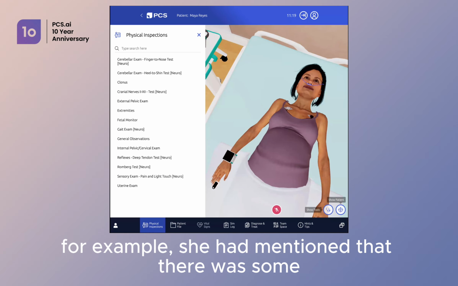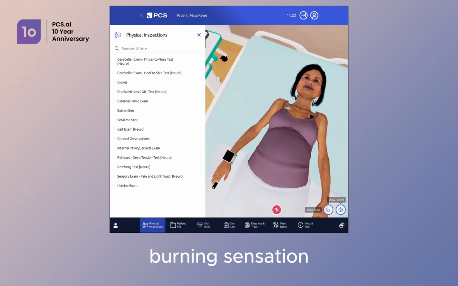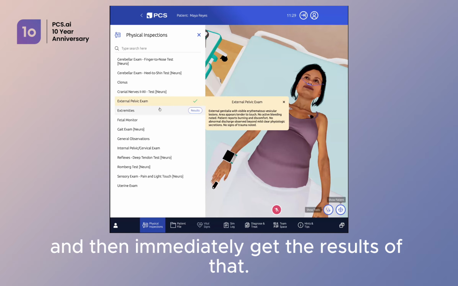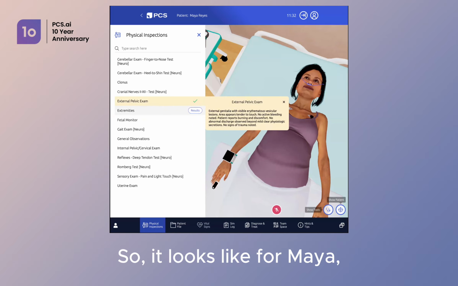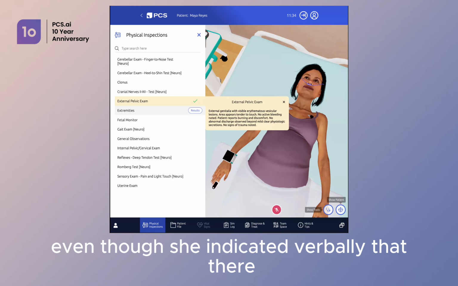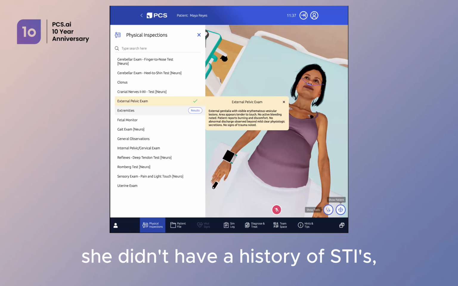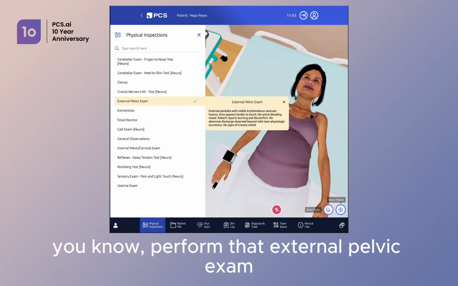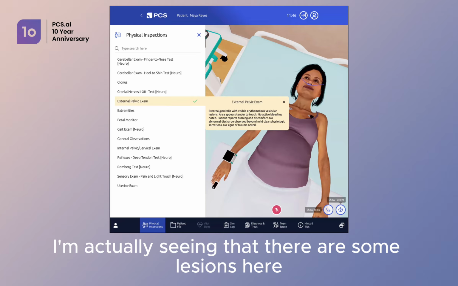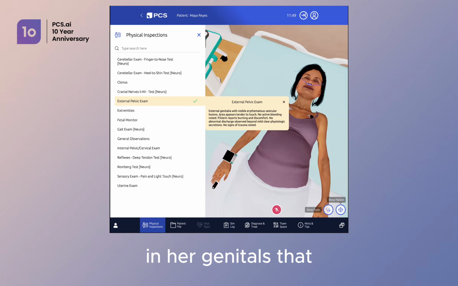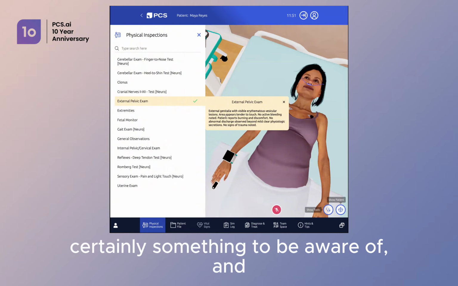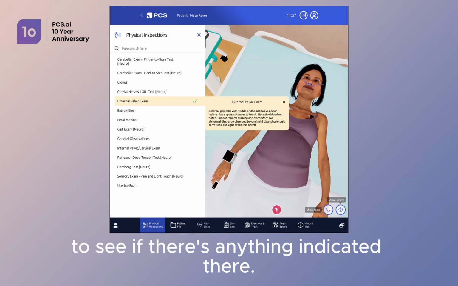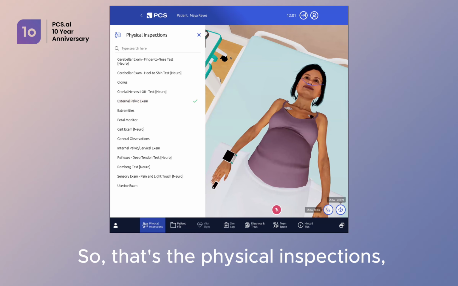So, for example, she had mentioned that there was some burning sensation in her groin area. I could choose to do an external pelvic exam and then immediately get the results of that. So it looks like for Maya, even though she indicated verbally that she didn't have a history of STIs, maybe it was something that she didn't necessarily want to talk about. If I perform that external pelvic exam, I'm actually seeing that there are some lesions here in her genitals, certainly something to be aware of. And I'll probably want to take a closer look at her diagnostic results to see if there's anything indicated there. So that's the physical inspections.